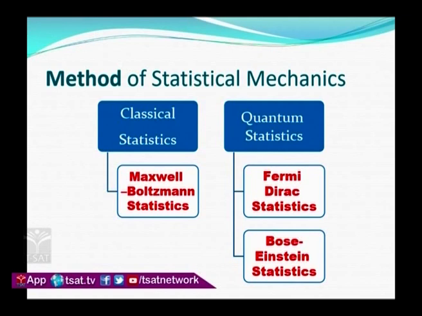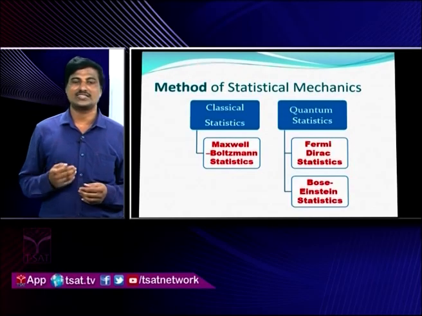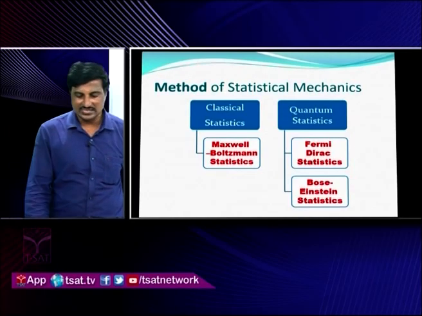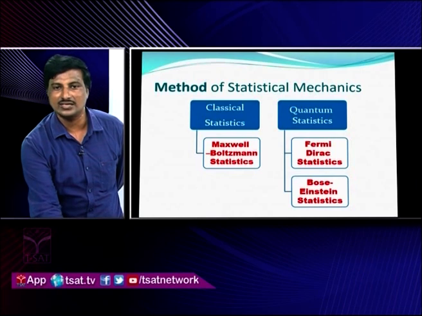The first one is classical statistics, which we generally call Maxwell-Boltzmann statistics. Quantum statistics is broadly classified into two types, Fermi-Dirac statistics and Bose-Einstein statistics. Here we will go with classical statistics.